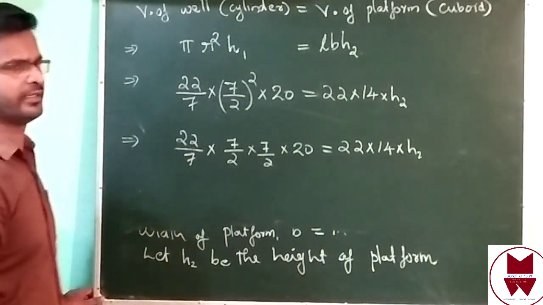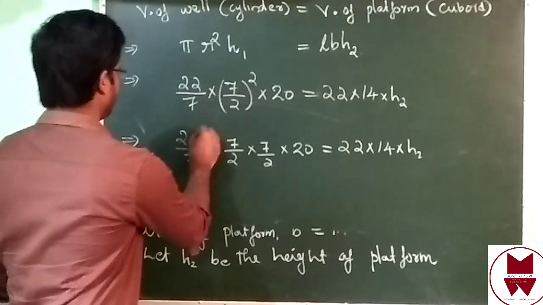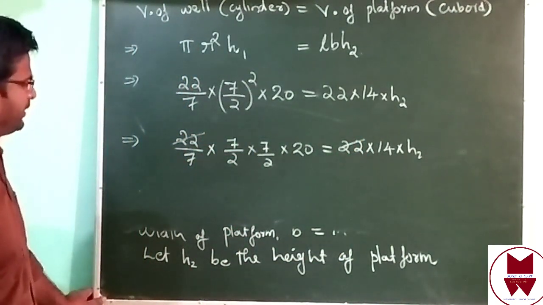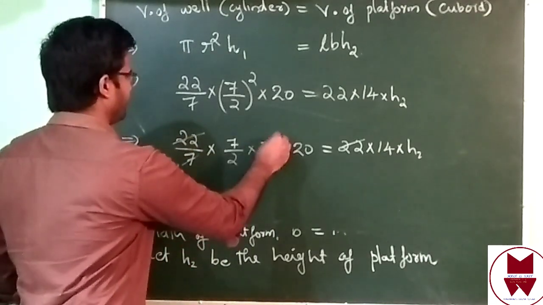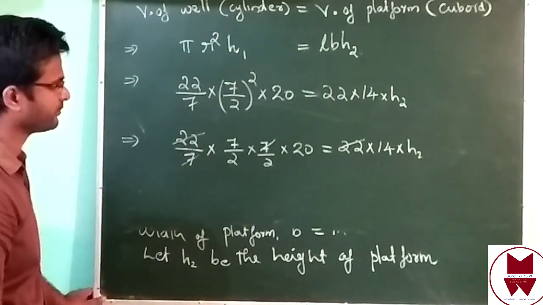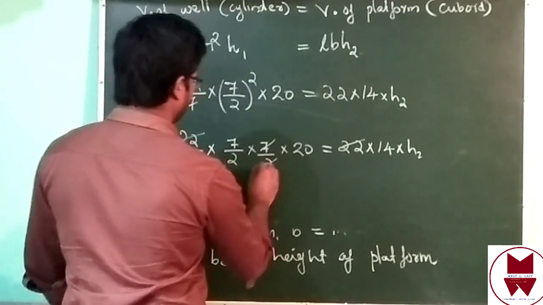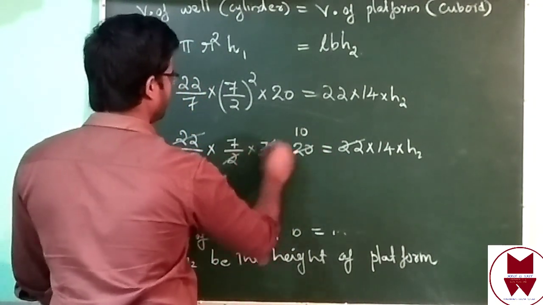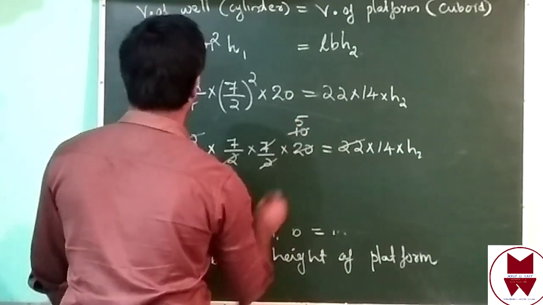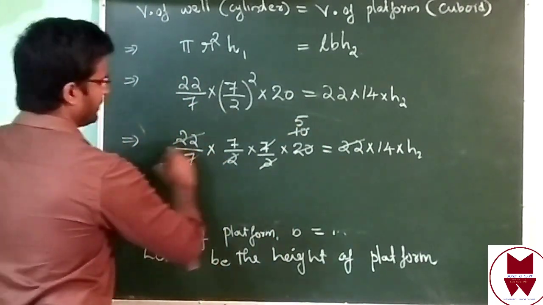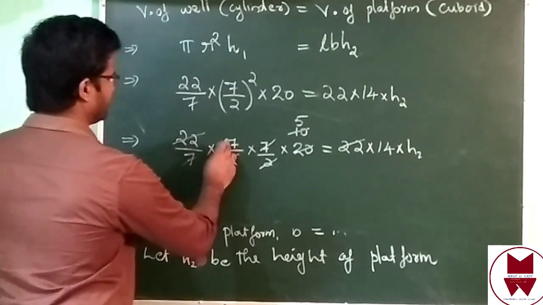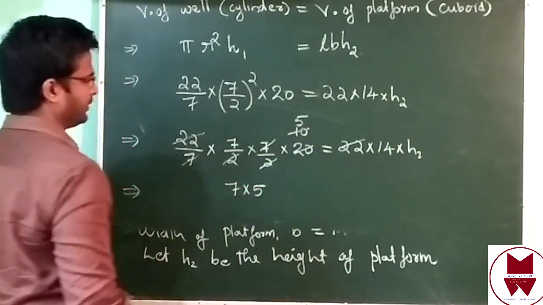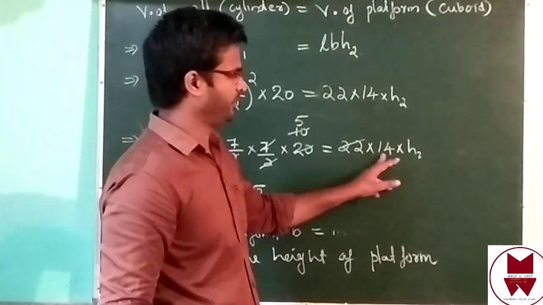Then check both sides, anything common. You can see here 22, here also 22. Just cut it. Then nothing is there, isn't it? Then this 7 and one 7 cancel. Then this 2 and 20, how many times? 10 times. Again 2 and 10, 5 times. Then in the left side 7 into 5. Then right side, 14 is there, isn't it?